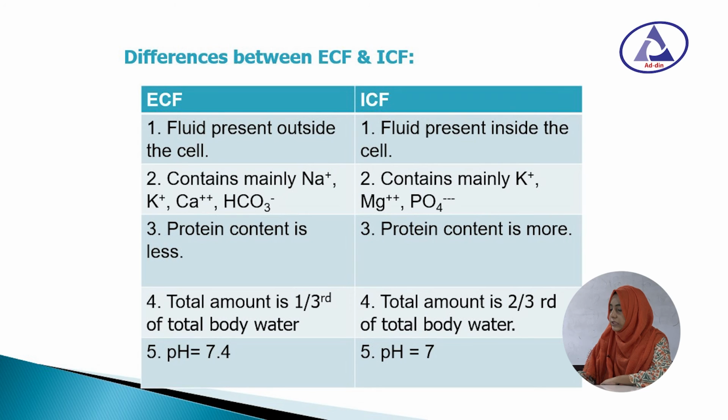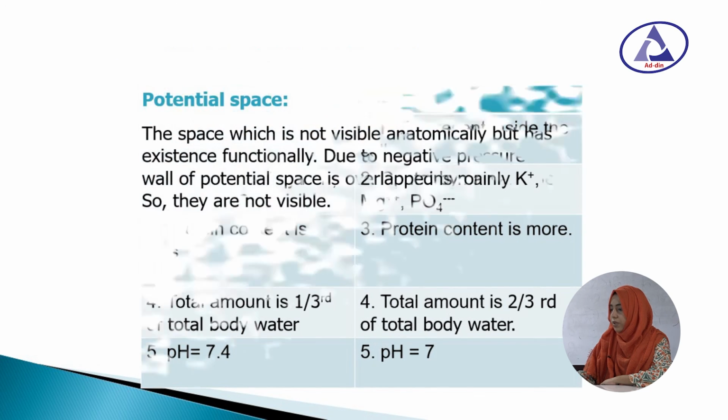Protein content is less in ECF. Protein content is more in ICF. Total amount is 1/3 of total body water in ECF. In ICF, total amount is 2/3 of total body water. The pH of ECF is 7.4 and the pH of ICF is 7.